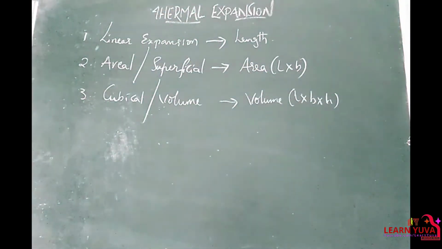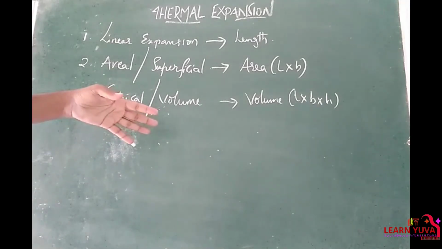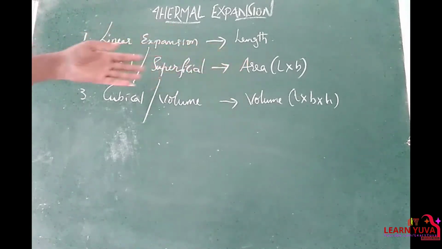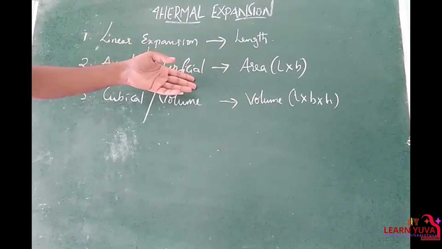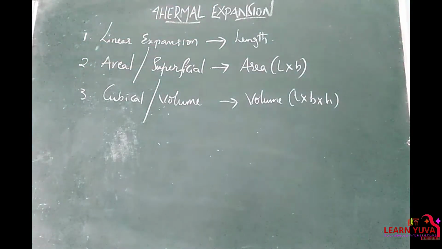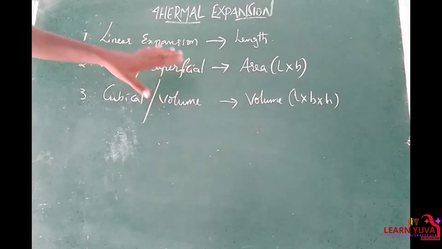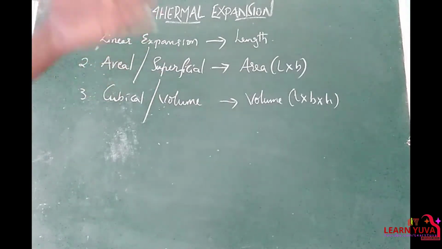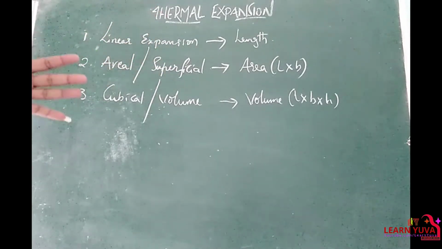If all the three, length, breadth and height, change, that is nothing but cubical or volume. Only area, length into breadth, is nothing but aerial or superficial. Linear expansion is the change in length. Here we are discussing expansion only, that is, by providing heat, the substances expand. That is the major important point, right?